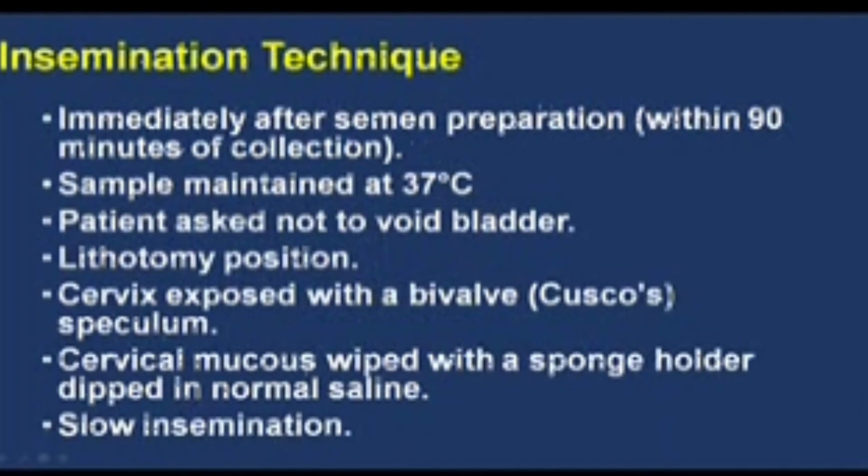The procedure of an IUI needs to be done immediately after semen preparation. If required, it should be done within 90 minutes of collection. The sample should be maintained at 37 degrees centigrade in a test tube warmer or held in a fist to keep it warm. It can be kept outside at room temperature but not for very long.